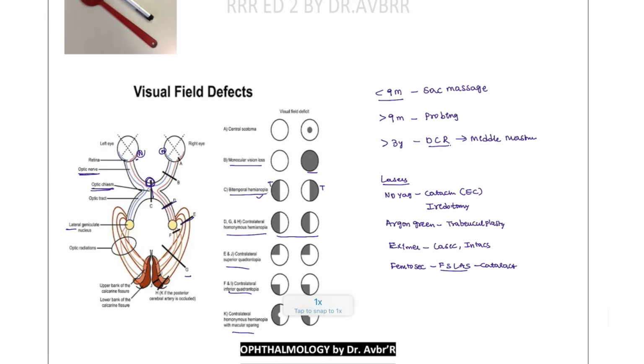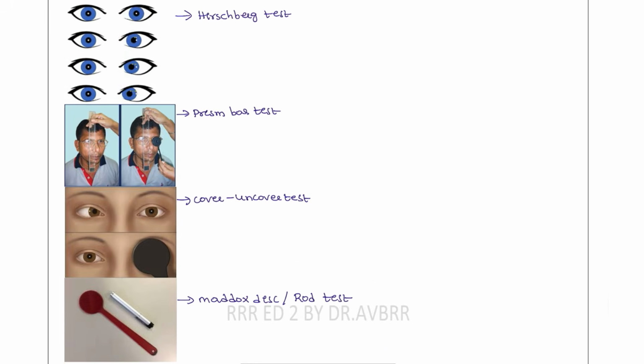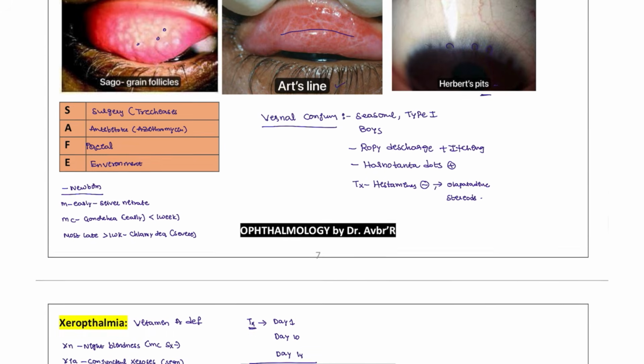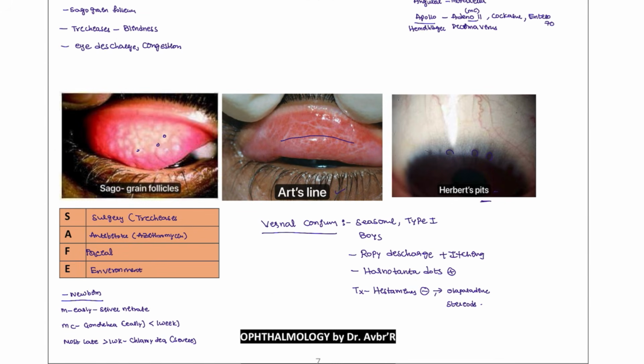So these are the important points that you have to take note about ophthalmology. Basic questions only are asked most of the times, and you can also refer to the previous year examination questions to just revise at the final moment, right?